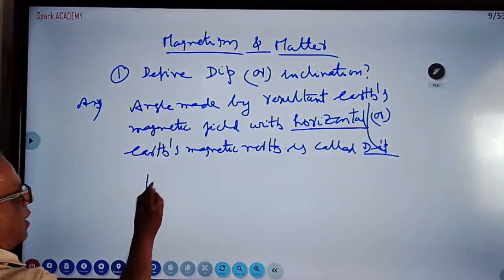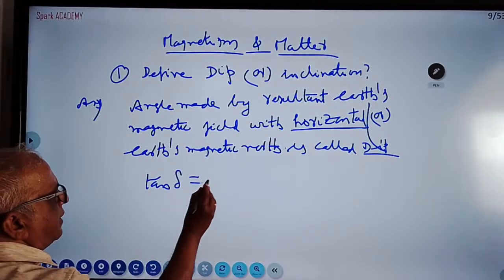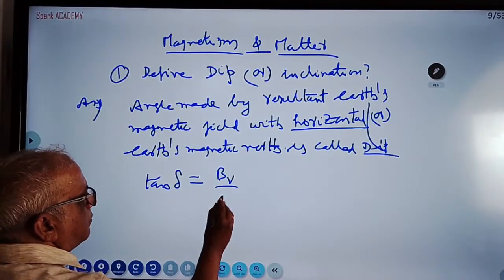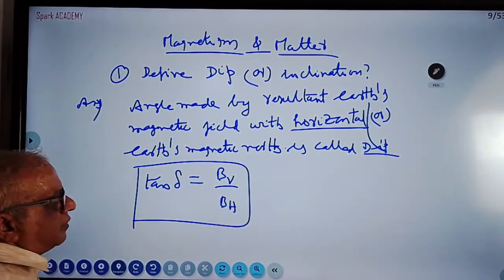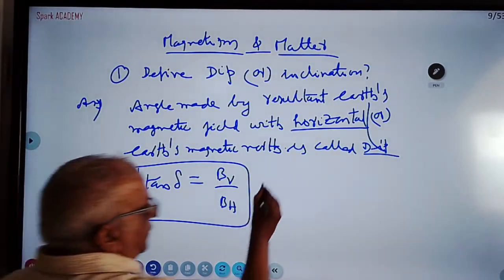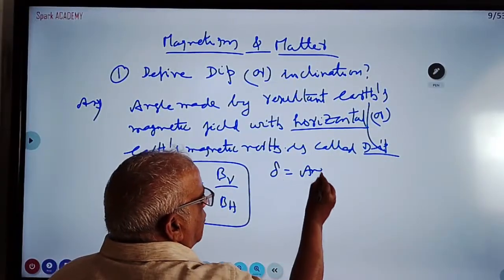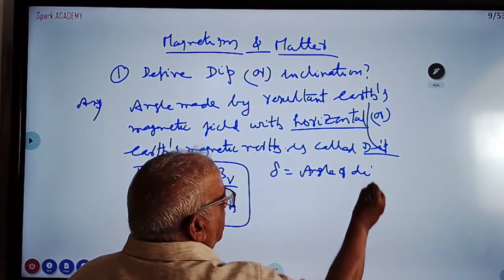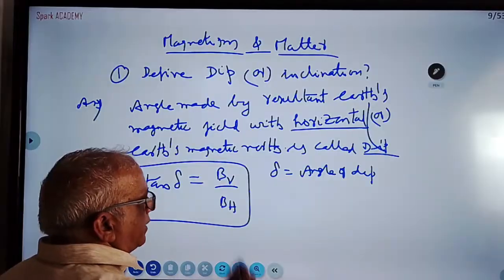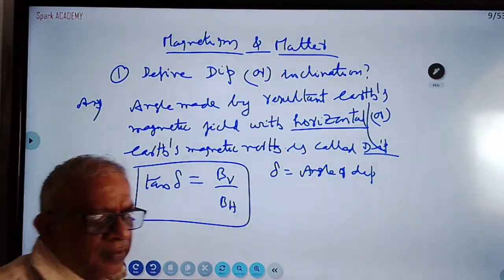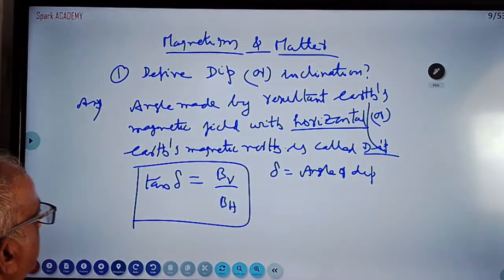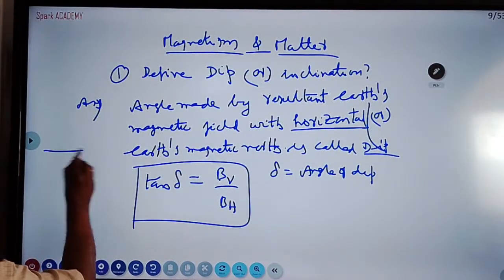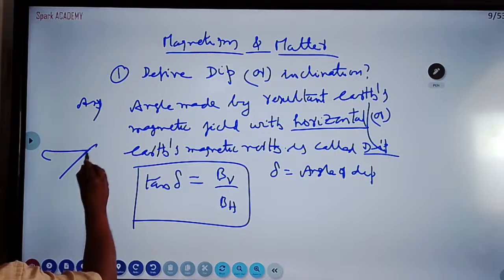I am writing the formula also: tan delta is nothing but BV by BH. Delta is called the angle of dip. BV is called the vertical component of Earth's field. BH is called the horizontal component of Earth's field. The needle will come like this.